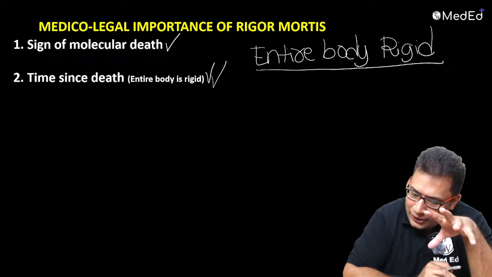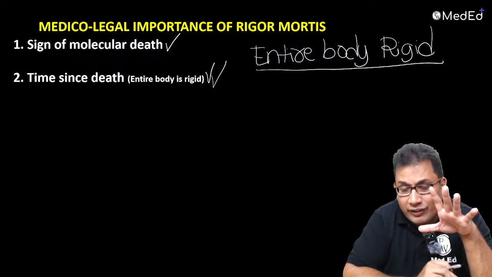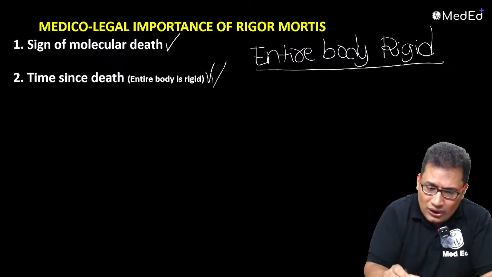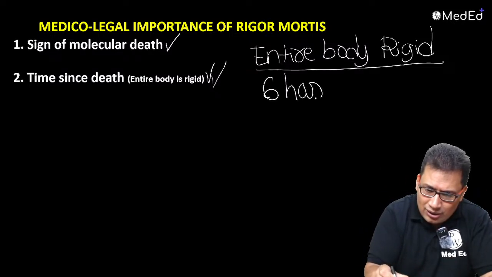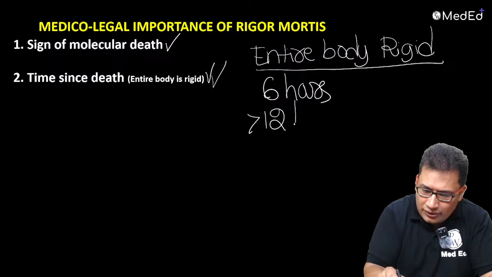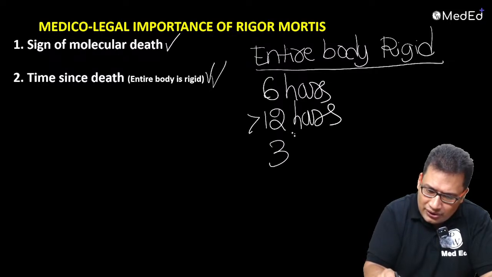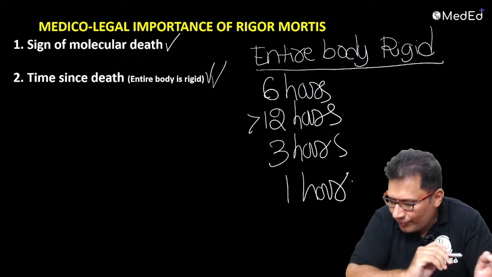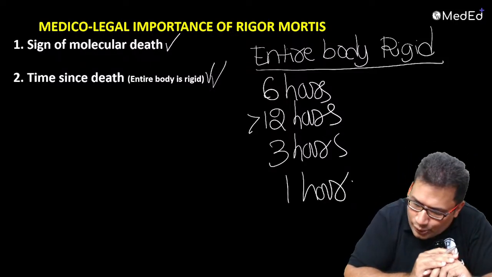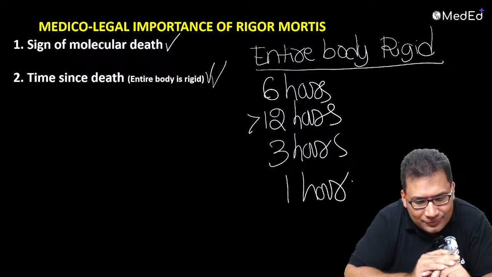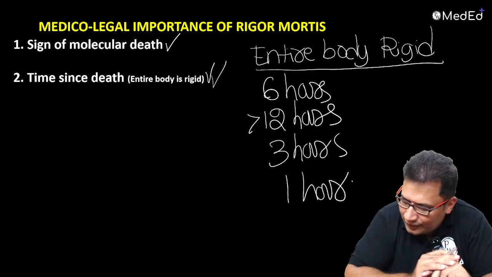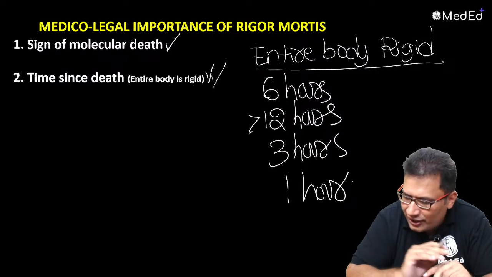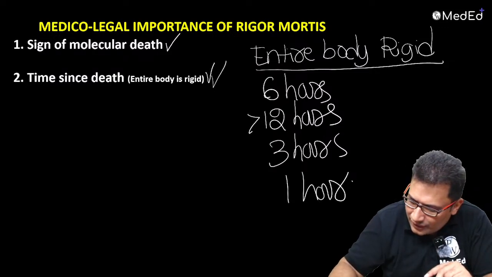During postmortem examination, timing of death, that is also fine. Entire body is rigid. What is the time since death? How many hours? So options are 6 hours, more than 12 hours, 3 hours, 1 hour. What is the best answer, guys? What is the best answer for this question? Entire body is rigid. Yes, now you try to answer, guys. Try to answer this.